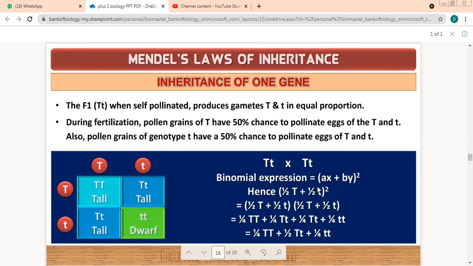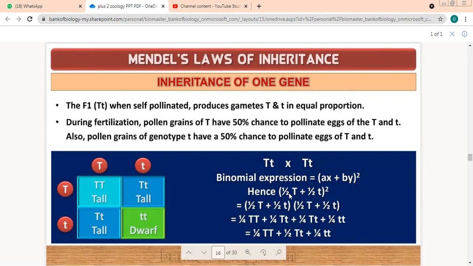So let me put it in this. Half capital T plus half small t whole square. So my A becomes half capital T and my B becomes half what? Small t. Isn't it, beta? Let us open the identity.